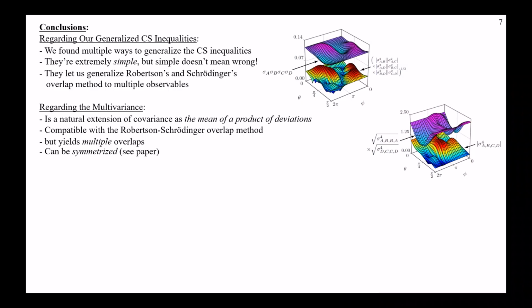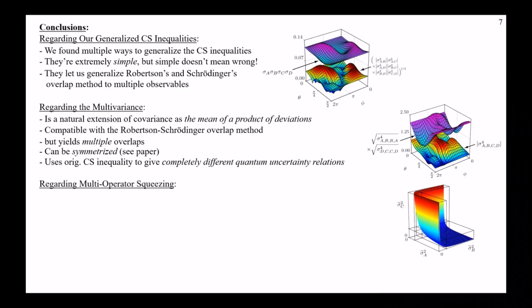The only catch is it becomes a much more involved calculation to do the symmetrized version of it, even though you then don't have to choose which overlap method you find most useful. But that one uses the original Cauchy-Schwarz inequality. We don't need the multivector Cauchy-Schwarz inequalities for that one. And it does give us completely different quantum uncertainty relations. So it's nice because we're always looking for different perspectives just to sort of round out our understanding in any different area. Then we took it a whole different direction and applied all of this to multi-operator squeezing.